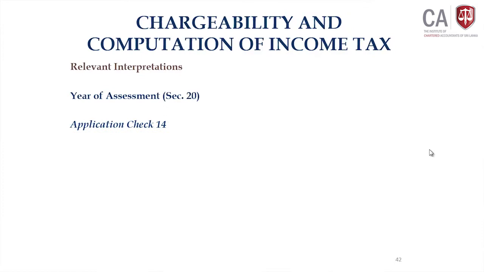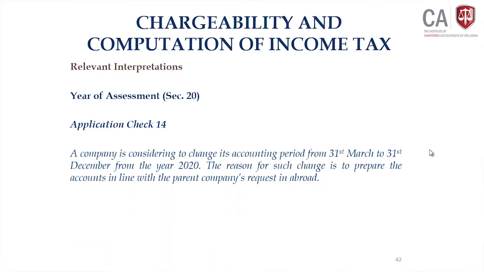Look at the application check 14, the continuation from the previous session. Let us say a company's accounting period is 31st March, and they are trying to change the accounting period to 31st December from the year 2020.